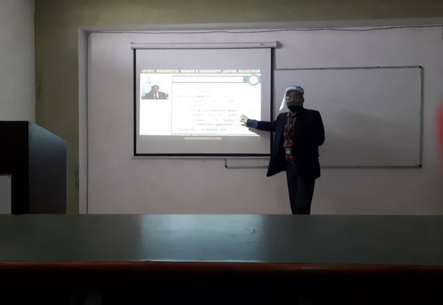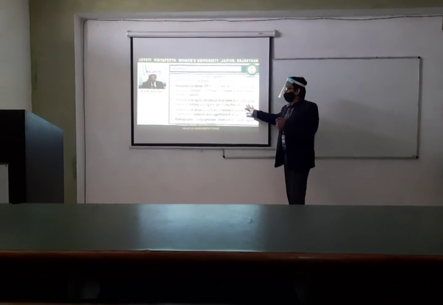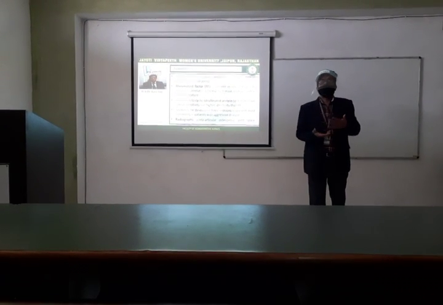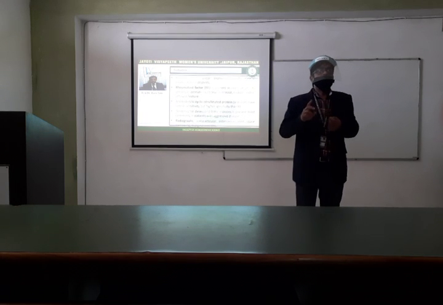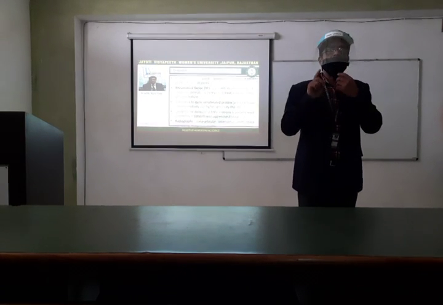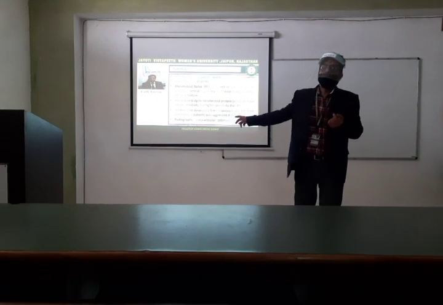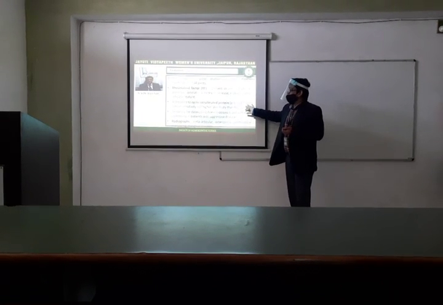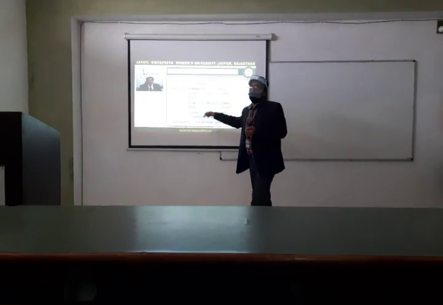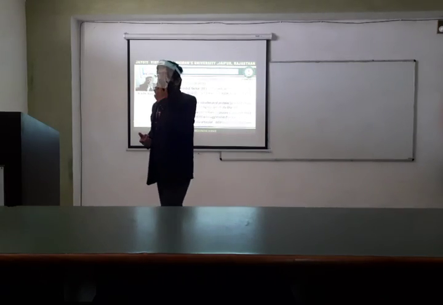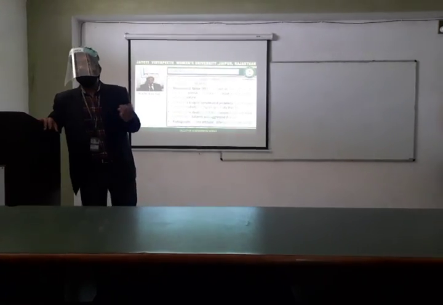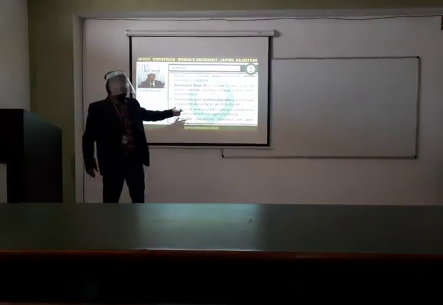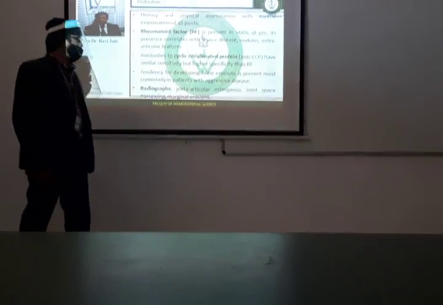Anti-CCP antibodies have similar sensitivity but higher specificity. So if you have to perform only one test, always go for anti-CCP antibodies instead of RF. Because it is more specific than RF, if you can go for both, that is very good, but if you want to perform only one test, anti-CCP antibodies is the more specific test.